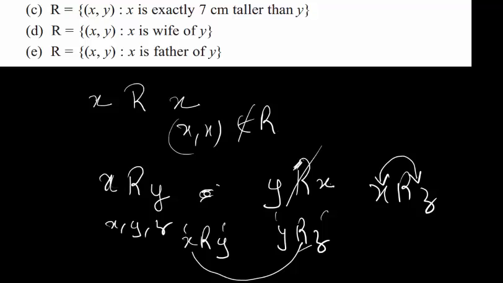Why? Because this person is going to be the grandfather of Z, isn't it? He is the father of this guy, and this guy is the father of that guy, so he is the grandfather. Hence this is not true. Therefore, R is not transitive.